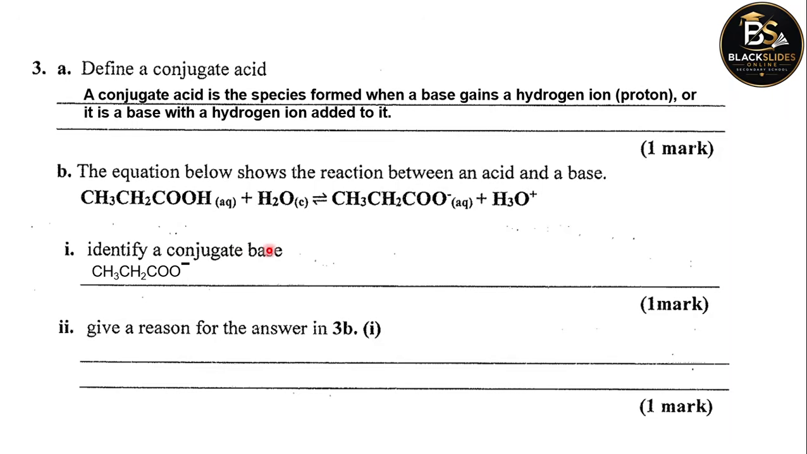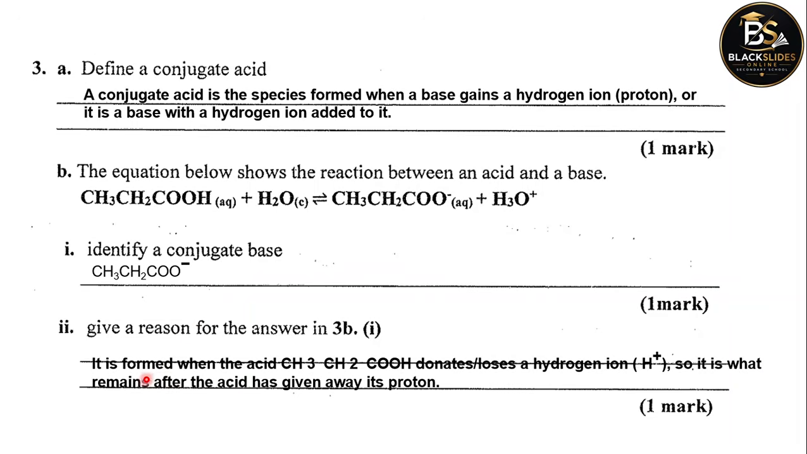Give a reason for your answer. Why do we say this is a conjugate base? The reason is because it is formed when the acid, which is the propanoic acid, donates or loses a hydrogen ion. So it is what remains after the acid has given away its proton. So it's therefore a conjugate base.